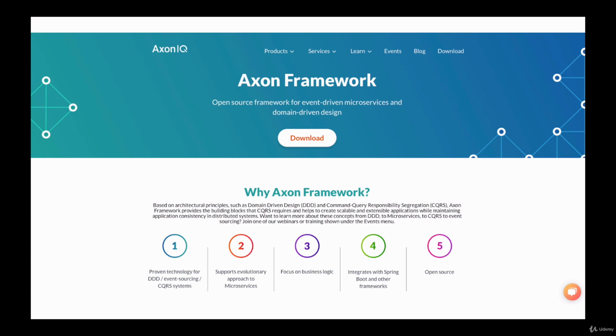So before we start using Axon framework, let's first learn what CQRS design pattern is, and then we will come back to Axon framework and see how CQRS applications are built using this framework.